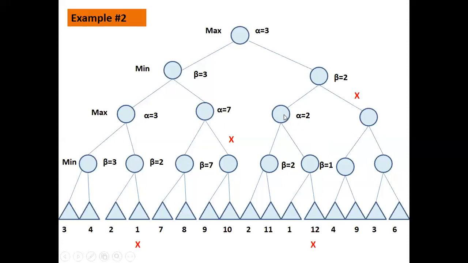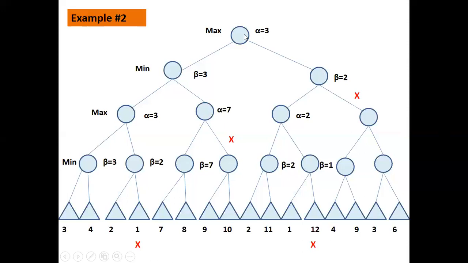And the same value will be propagated up to the next level, and beta will be assigned the value of alpha. Remember again, this is the min level. Min should be less than or equal to 2. So the value of this node will be less than or equal to 2 as it is the min level. This value will not be more than 2 because it's the minimum level, so it will be either 2 or less than 2.